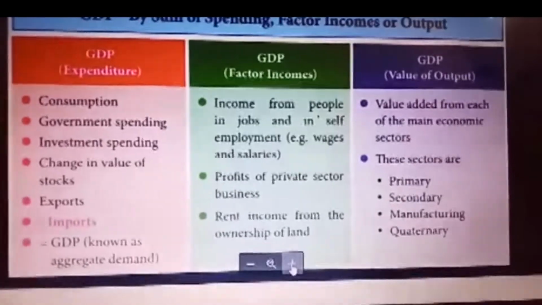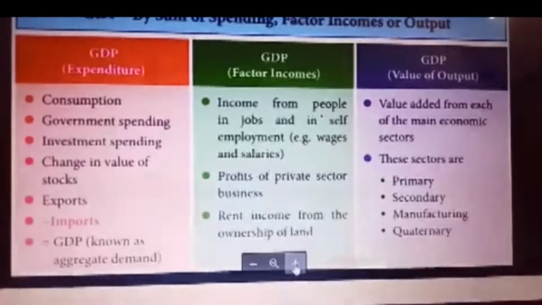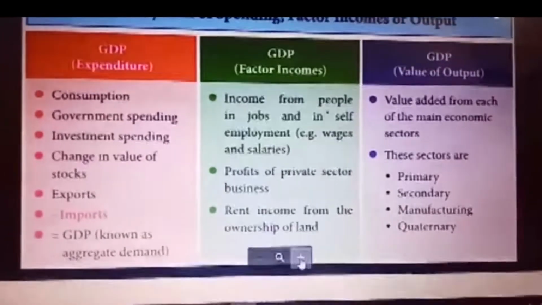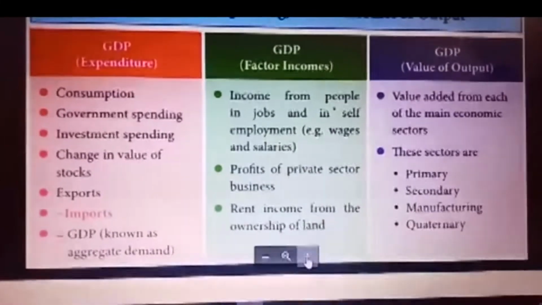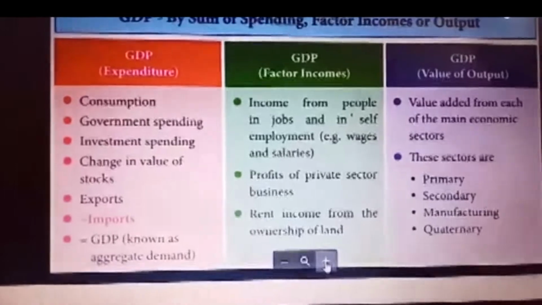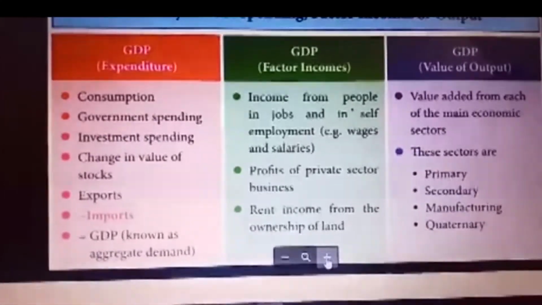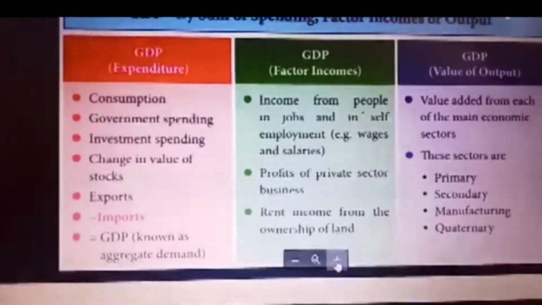First I'll explain GDP by value of output. Output comes from three sectors. One is the primary agriculture sector, the secondary is the industrial sector, and the third is the manufacture sector and the quaternary sector. The next heading is factor income.